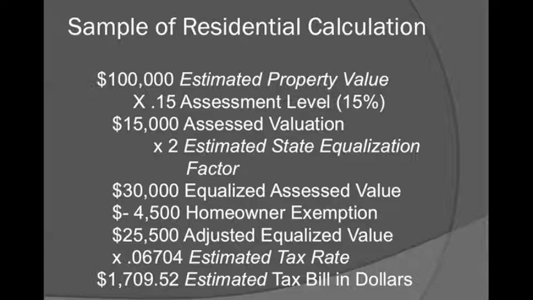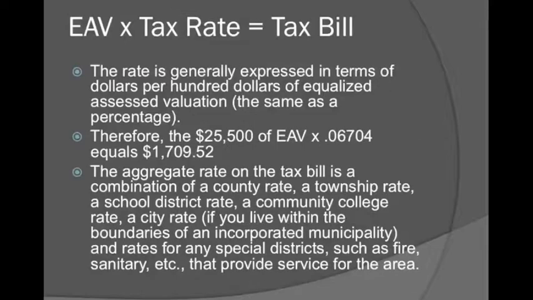If we had a homeowner's exemption of $4,500, that brings our adjusted value to $25,500 with an estimated tax rate of roughly 6.7%, which is 0.06704, giving us an estimated tax bill of $1,709.52. The EAV, or equalized assessed valuation, times the tax rate equals your tax bill.